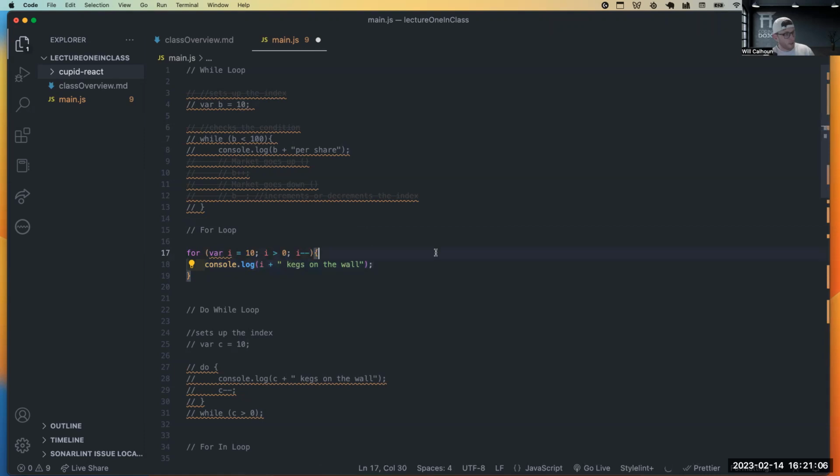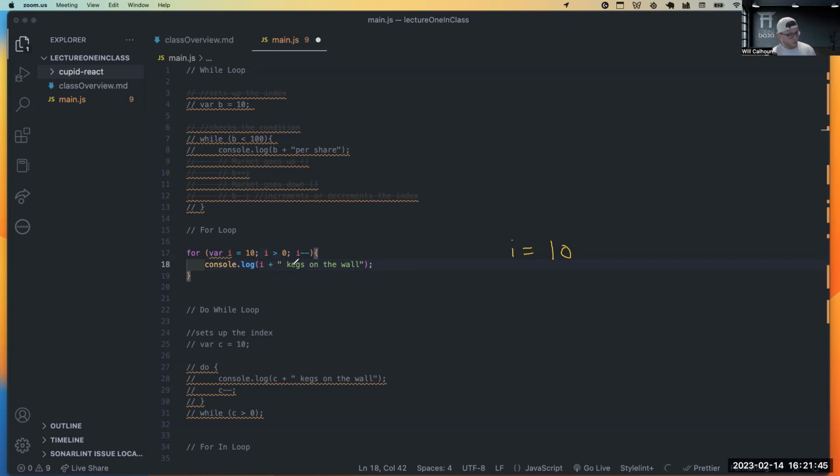Perfect. Great job, Alex. Can somebody walk me through how the computer thinks? What is the process? Let's say it's our first one, right? Our computer just sees line 17 for the first time. What is it doing? Okay, I think the first one, if they see 10, and then they loop one more time and go down one, it's 9, until we get to greater than 0. Yeah, exactly. So great job.